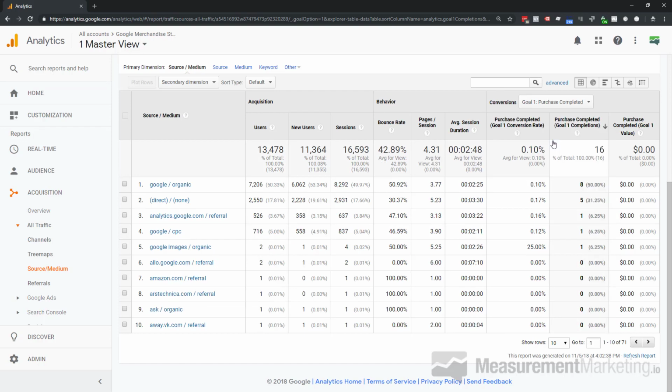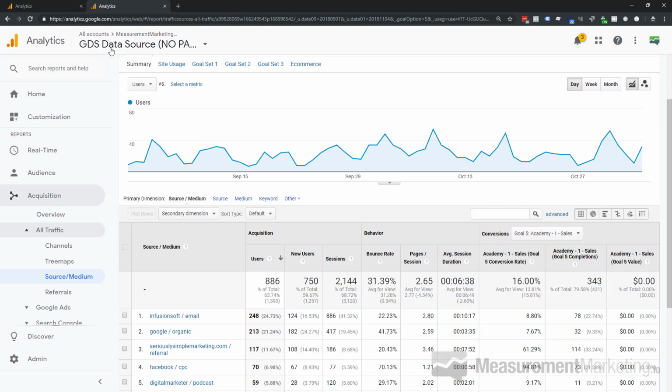That's our completion goal. So if we look at the completion goal itself, we see Google Organic again coming in with a very tiny 1/10%, but it is bringing in the most completions overall. And then you've got direct none traffic, which again could be email traffic that's not tagged, something like that. And then the rest.